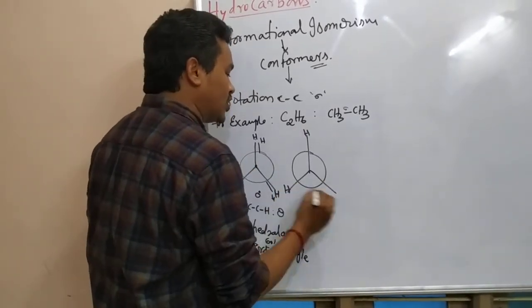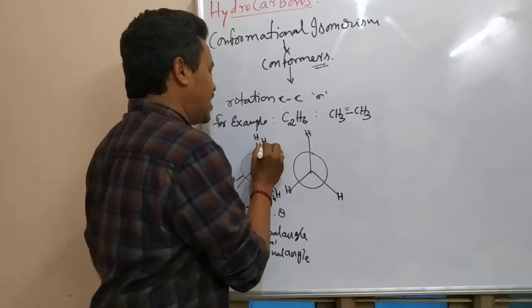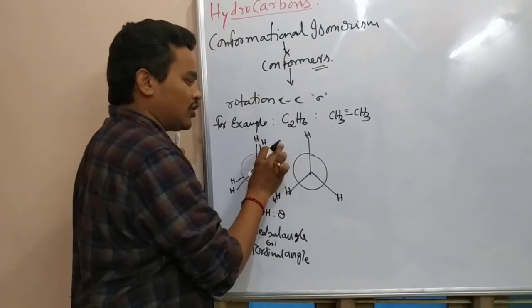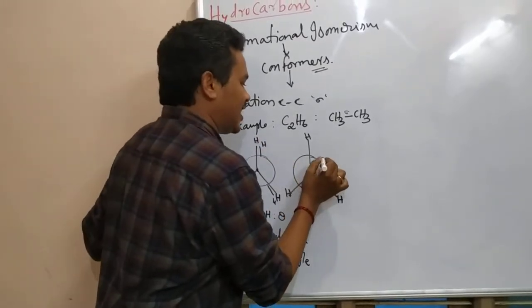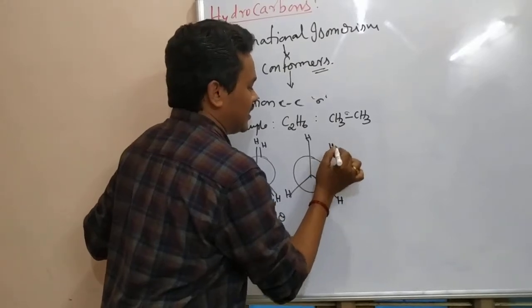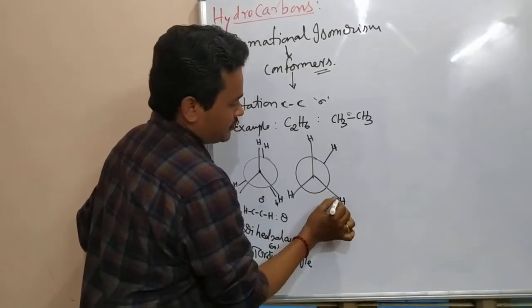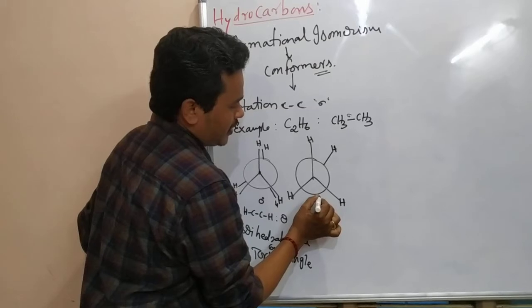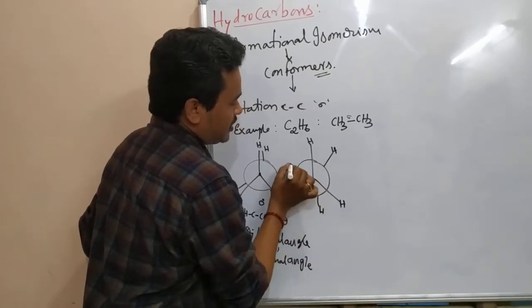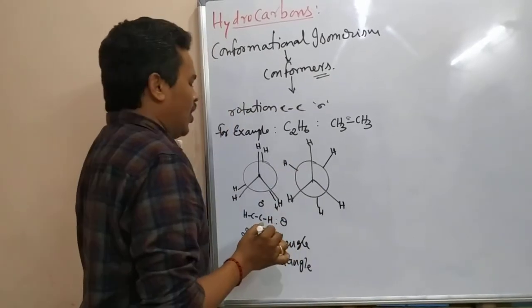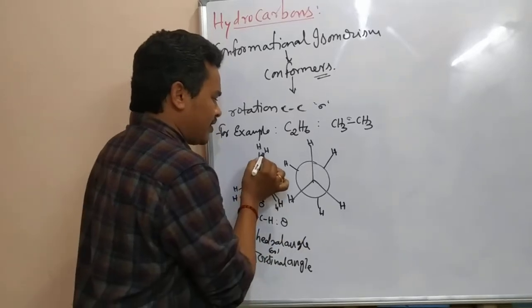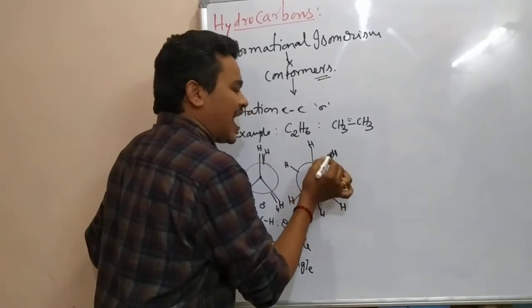We start at 0 degrees, and we are going to keep this one constant, and the other one, this C-H bond, we are going to rotate by 60 degrees. At that time it will come around here. Here this is the eclipsed form and this is the staggered form.